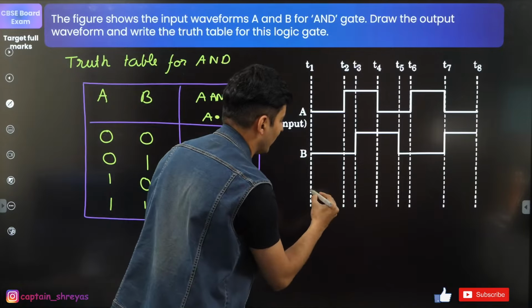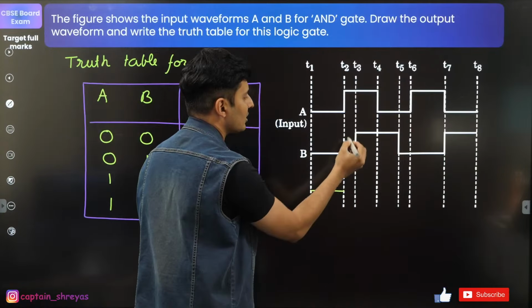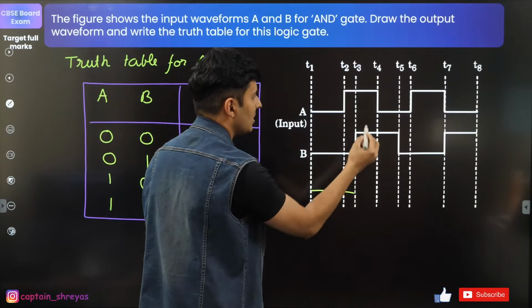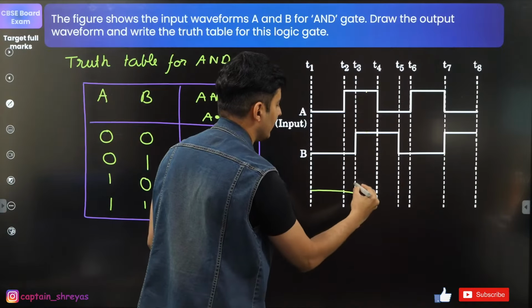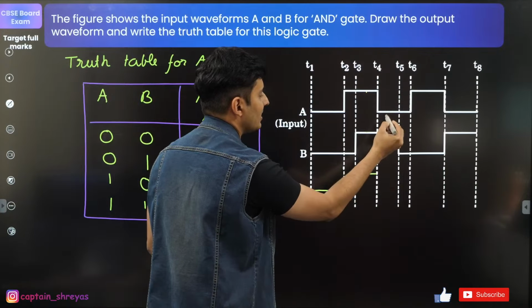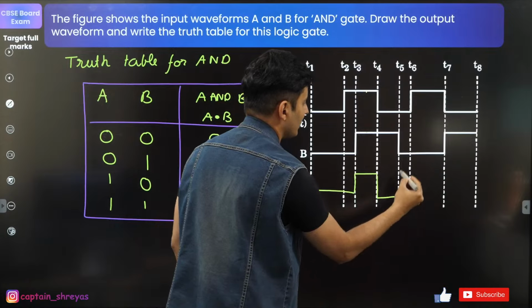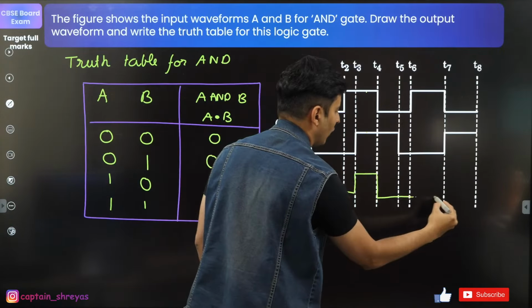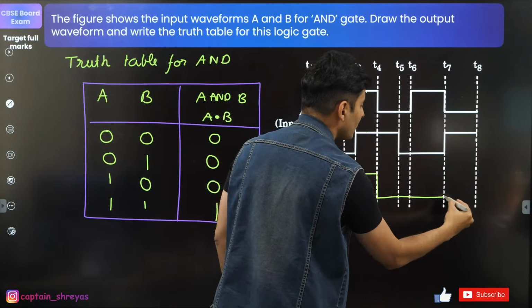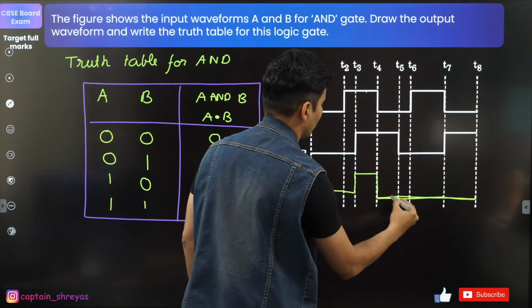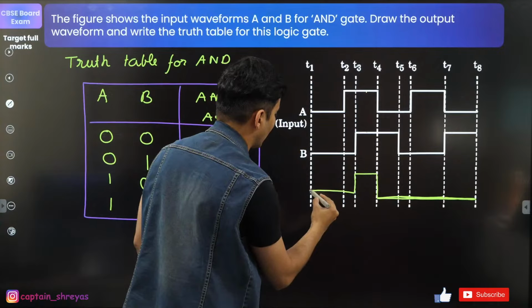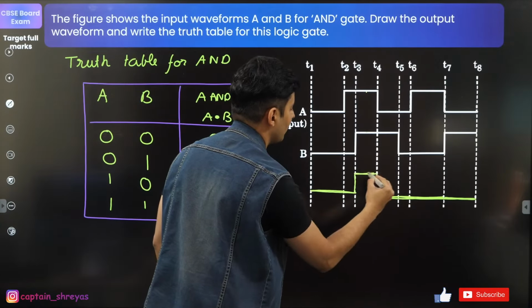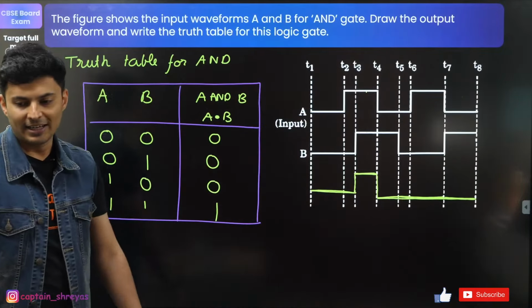Now over here, this is low, 0 and 0, so nothing will come over here. Here also, this is true, this is false, so it is false. Both are true, hence it is true, so it will go up. This is false, this is true, so it will be false. False, false, false. True, false, false. False, true, still false. So this is how the graph will look. It will be low most of the time, only in this part it becomes high. That's the final diagram.